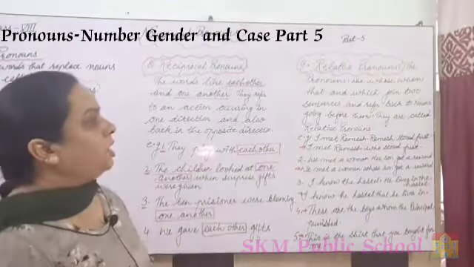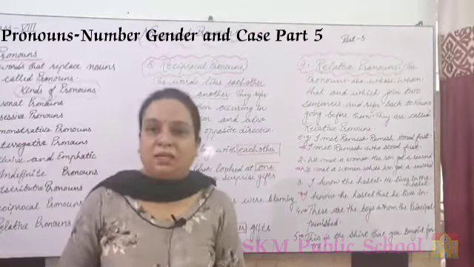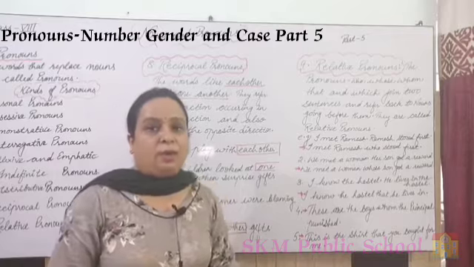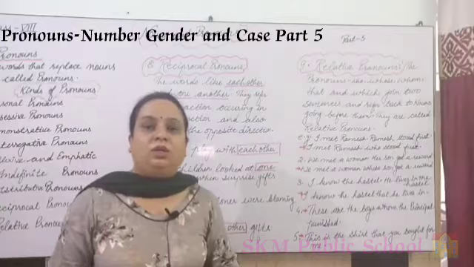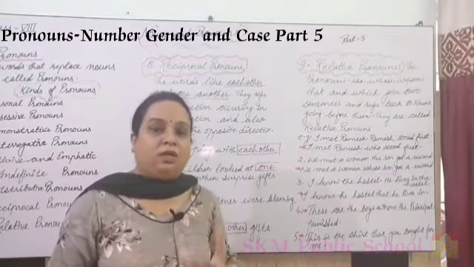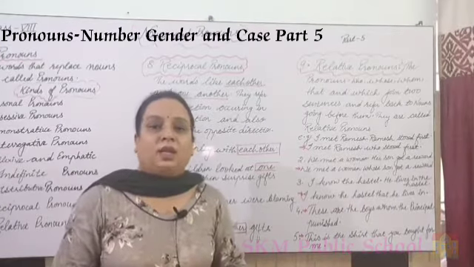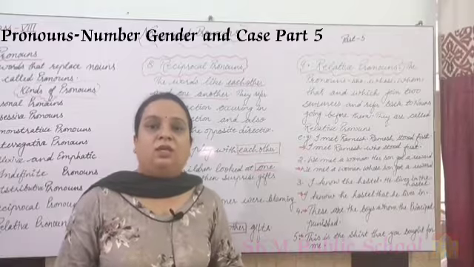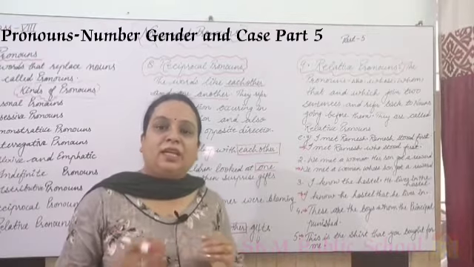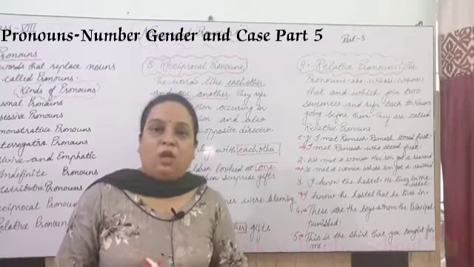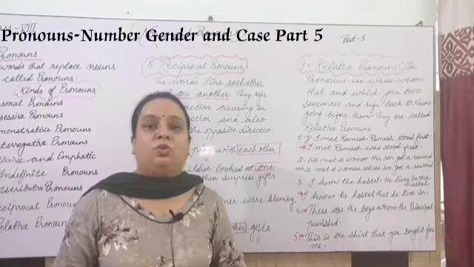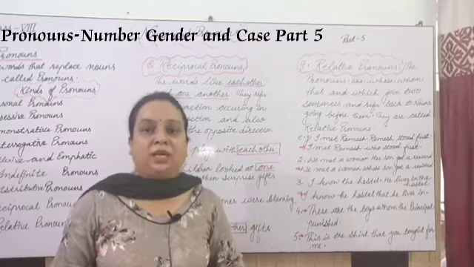If we talk about the last kind of pronoun, that is the relative pronoun, and it is a very important kind of pronoun. You may understand that a relative pronoun is something relating to things. Relative pronouns are the words used to join or combine two sentences.